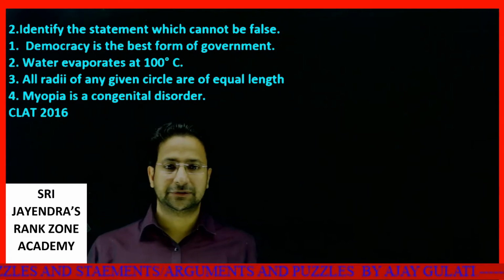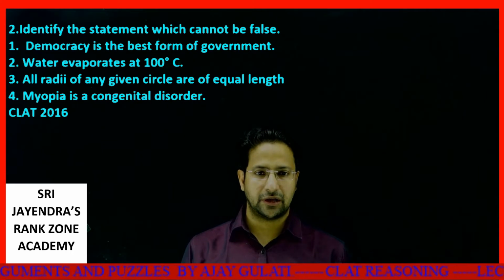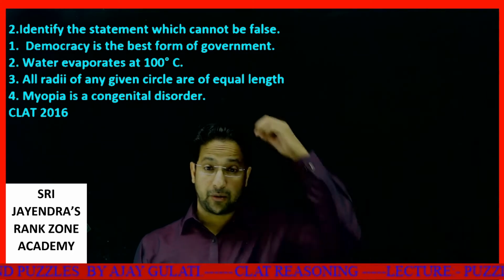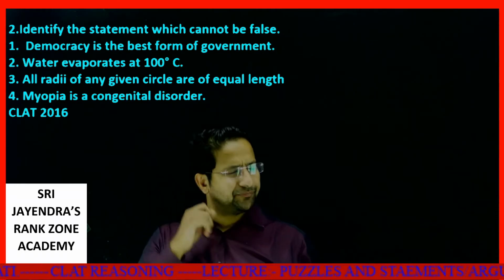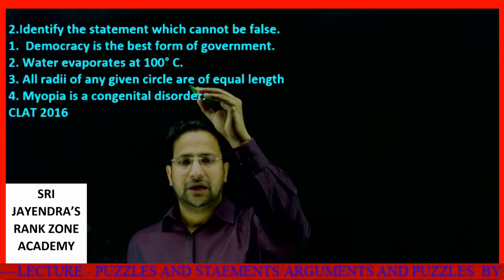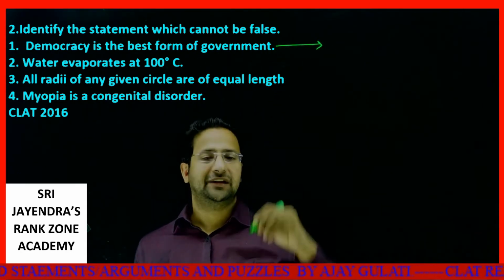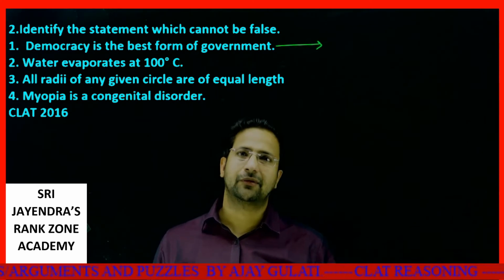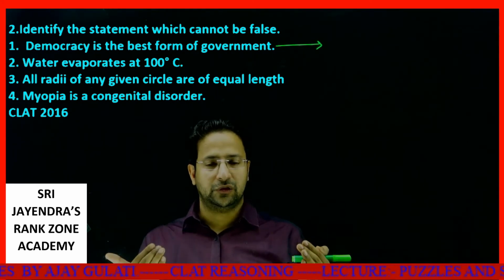Next question, dear students. Identify the statement which cannot be false. From among the following statements, we have to tell which cannot be false. See, let's read the statement. Democracy is the best form of government. Is it necessarily true that democracy is the best form of government? We are being told which cannot be false.